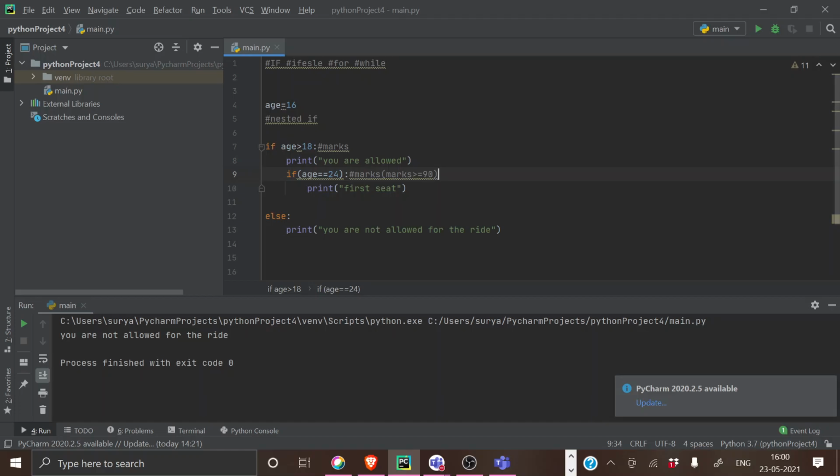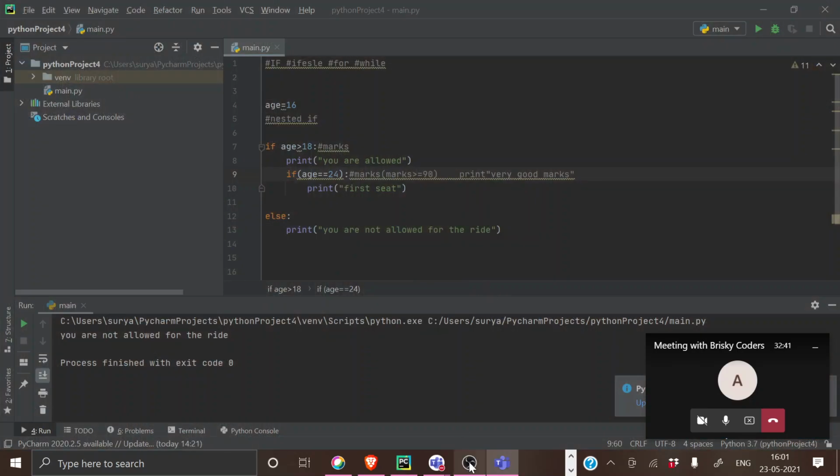We are using this statement, print very good marks. Got it? So I want all of you to try this. If you have completed the homework I gave last time for the last question, you will be able to complete it within minutes, because you just have to include one if inside another.